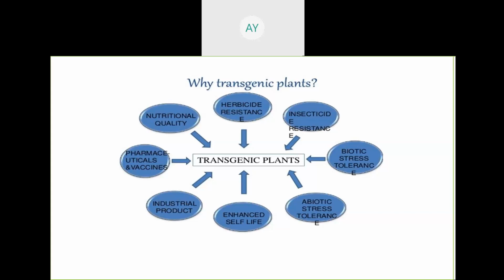So that is the enhanced shelf life, meaning the Flavr Savr variety. It is based on antisense RNA technology. Industrial products. So many industrial products are produced from the transgenic plant. That is the useful medicinal product, pharmaceutical, vaccine, edible vaccine.